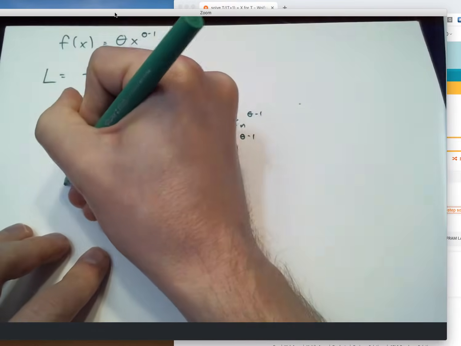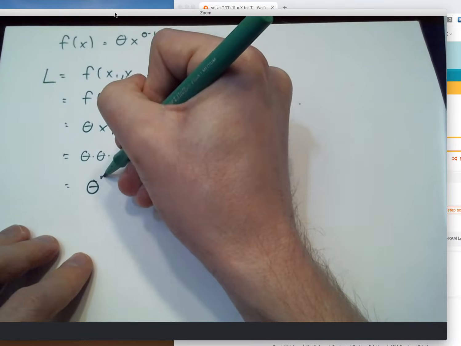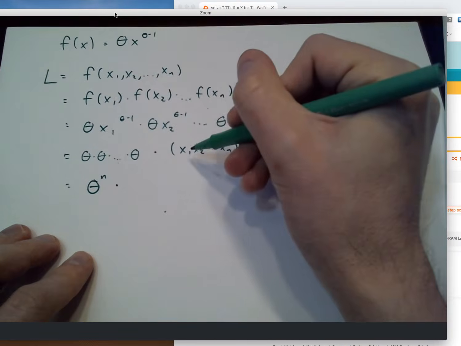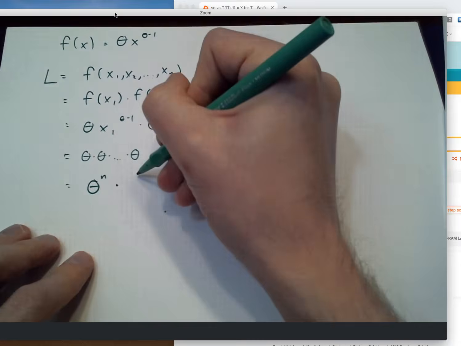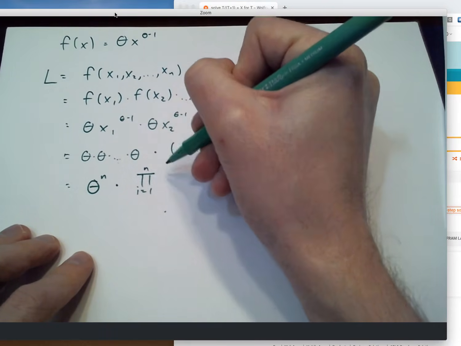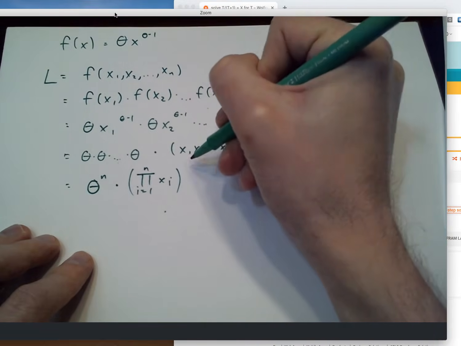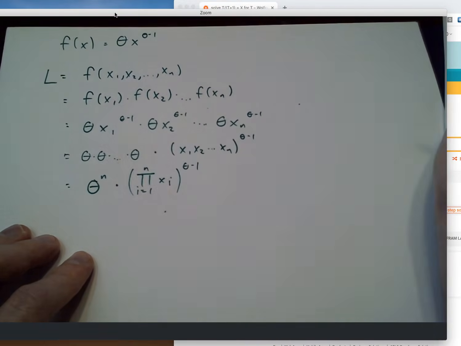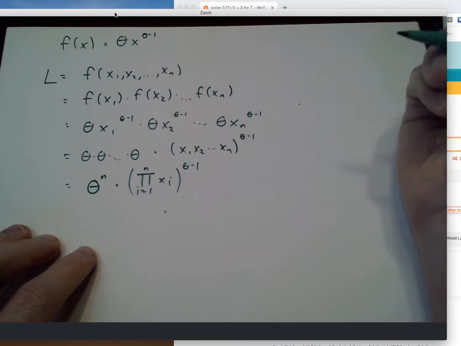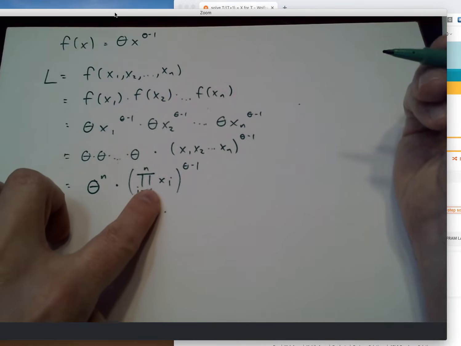All right, well, we're almost there. If we have theta multiplied by itself n times, that's just theta to the nth power. And we can abbreviate the product of all the x's as the product from i equals 1 to n of x_i, using product notation, raised to the theta minus 1 power. So that looks like something that we can put into Wolfram Alpha as long as we abbreviate this product of all the x's by something.